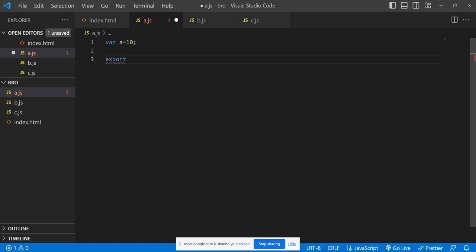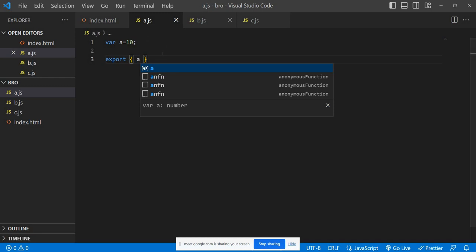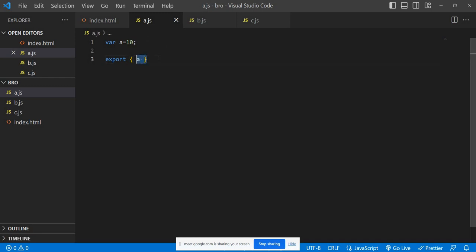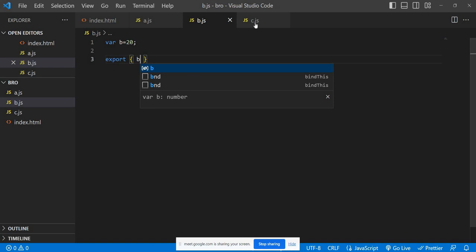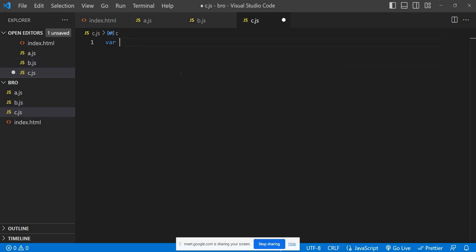Here we are following the ES6 syntax, because by default it is supported. Just export A, and export B, and export C. Fantastic.